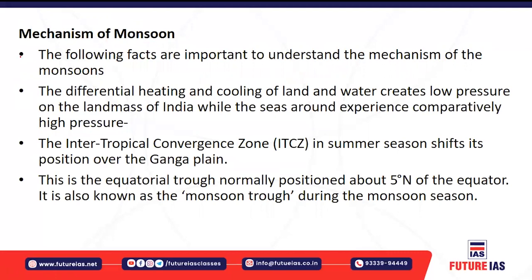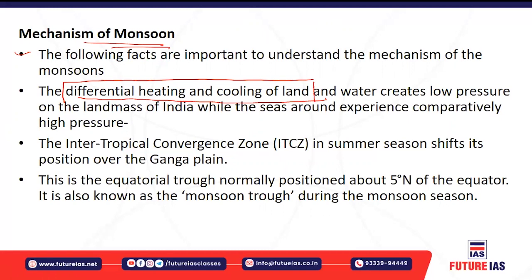And the mechanism of the monsoonal winds: to understand the mechanism, first of all, you must understand the differential heating and cooling of the land during summer and during winter. So for example, during summer, because of very high heating of the northwestern part of the Indian subcontinent, an elongated low pressure zone is created, and a high pressure zone remains on the oceanic side. So from the ocean towards the land, a wind basically arises. That is basically in the form of southwestern monsoonal winds.